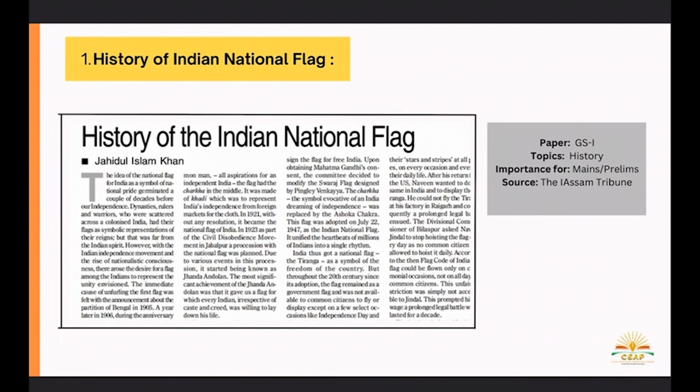Since Independence Day is coming, we need to know about the history of our national flag. India this time will be celebrating its 77th Independence Day, and there are some key points associated with our Indian tricolor.